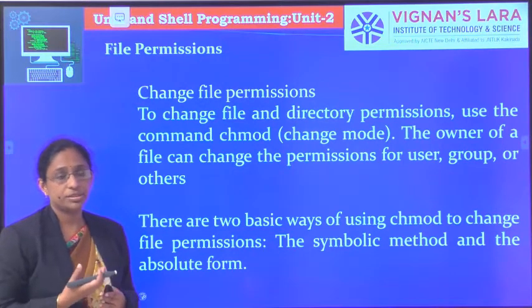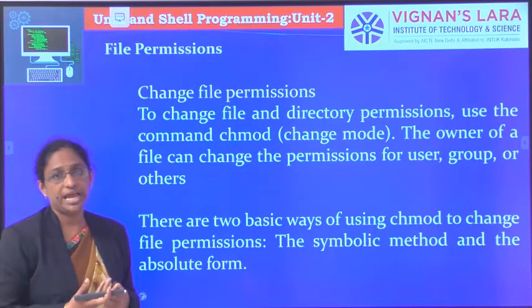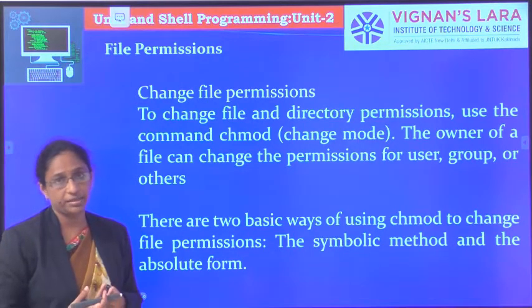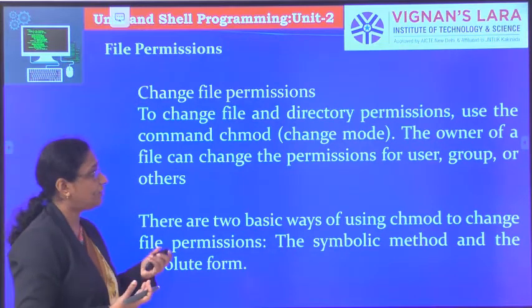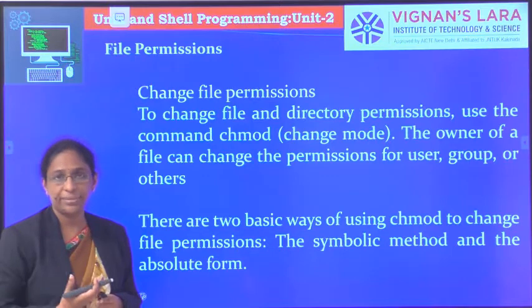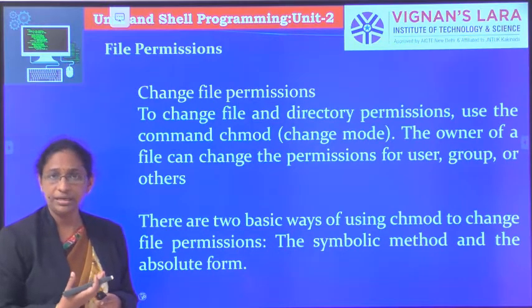Those are the 3 permissions and 3 categories of users we have for each file.